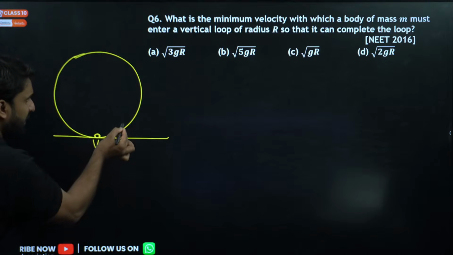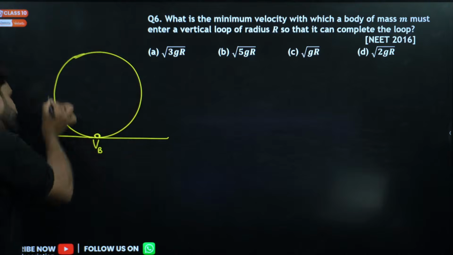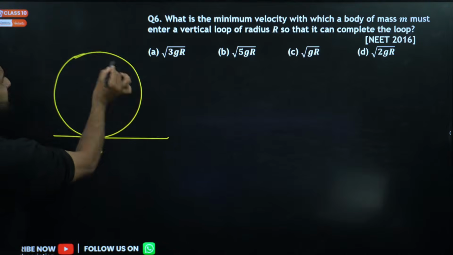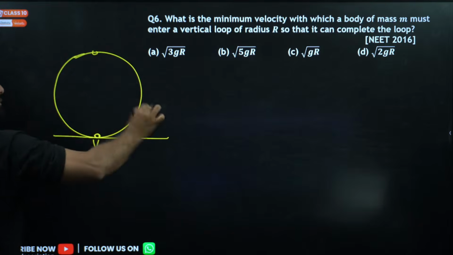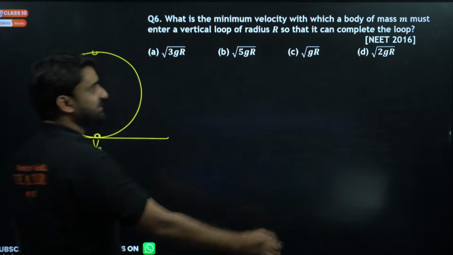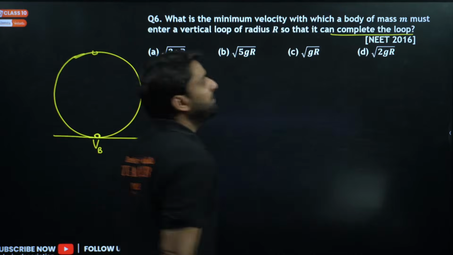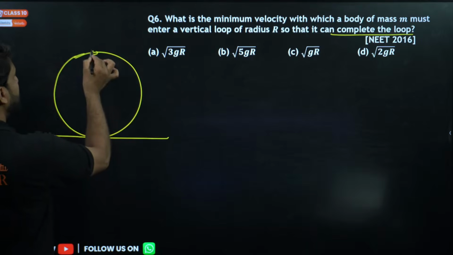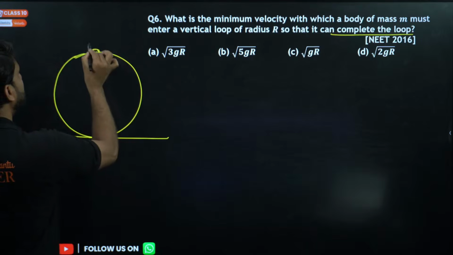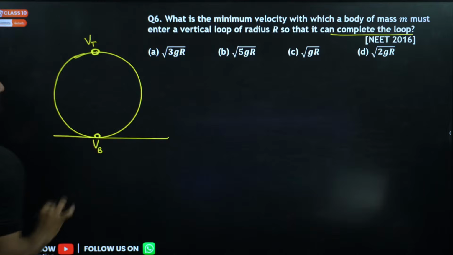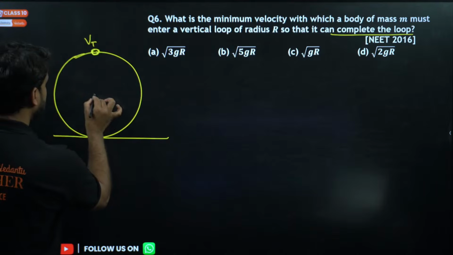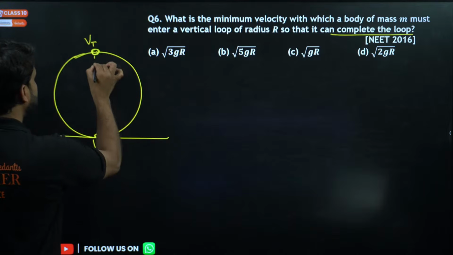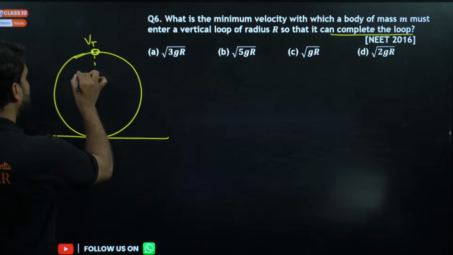The body will go this way, and once it can reach the top point, automatically it can complete one circle. That is the condition to complete the loop. This is the velocity at bottom, and this position will be the velocity at top. This is a vertical circle of radius r.